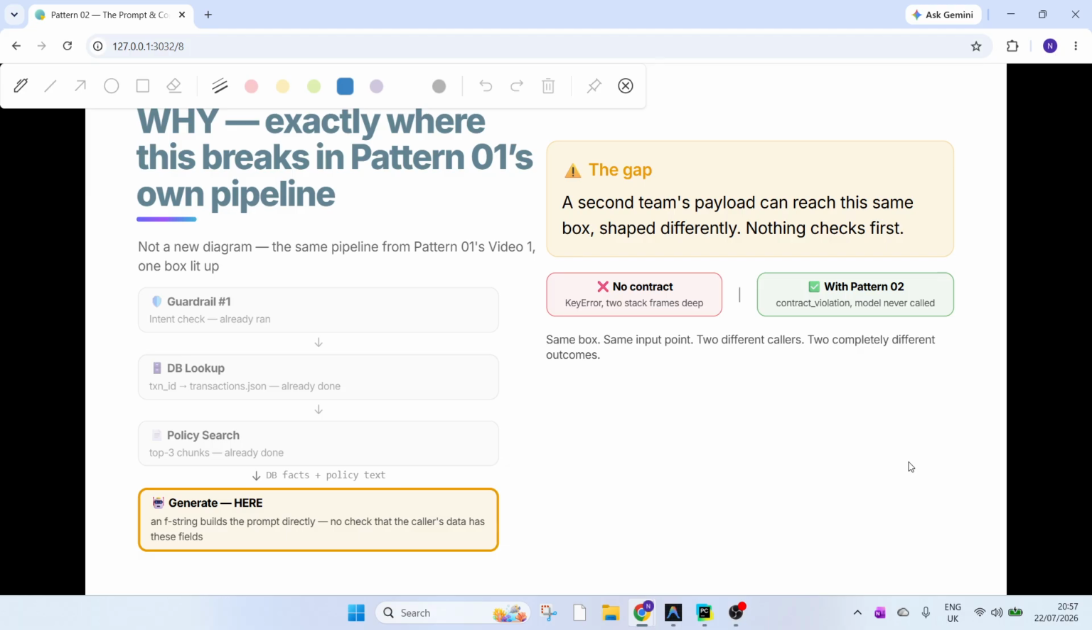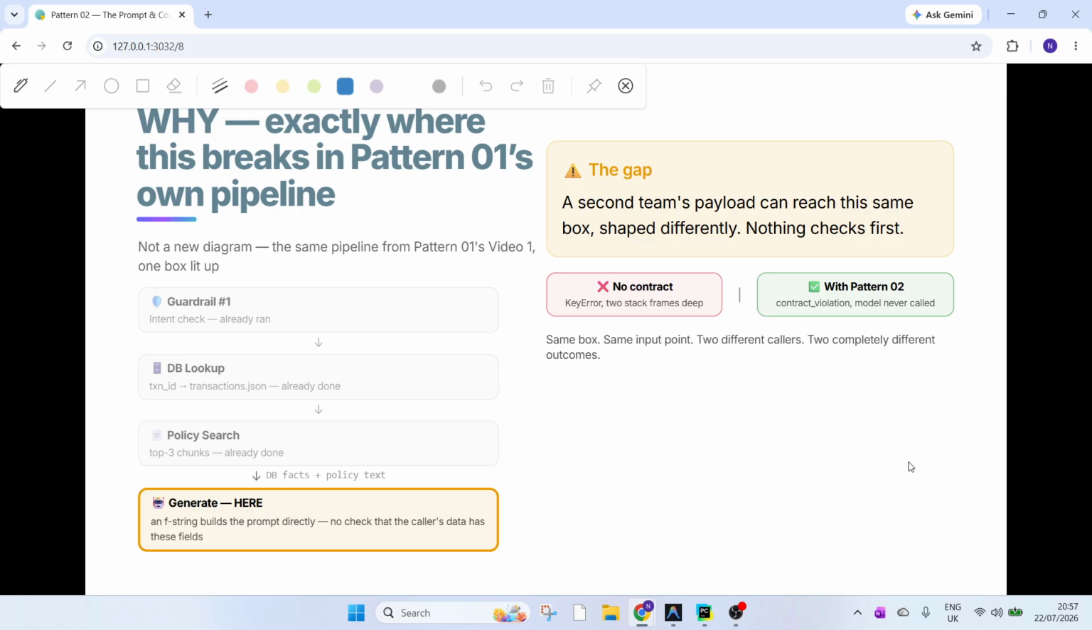Quick picture. I don't want this living in your head as just words. This is the Pattern 01 actual pipeline: guardrail, DB lookup, policy search, and generate. The three steps on the left already run. Not today's problem. One box lights up: generate.